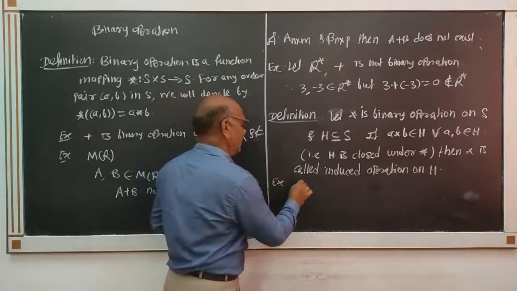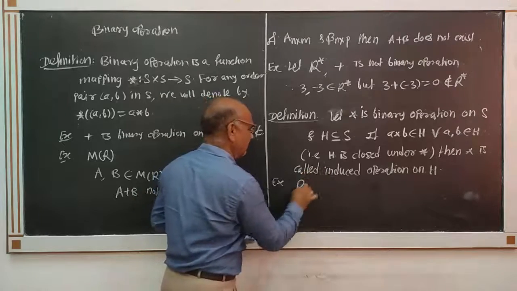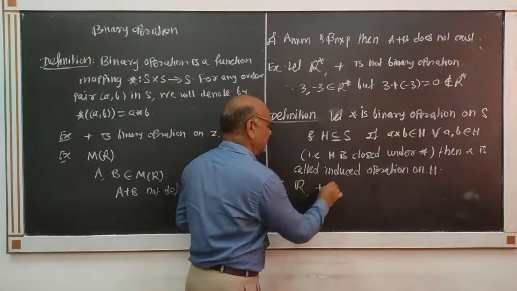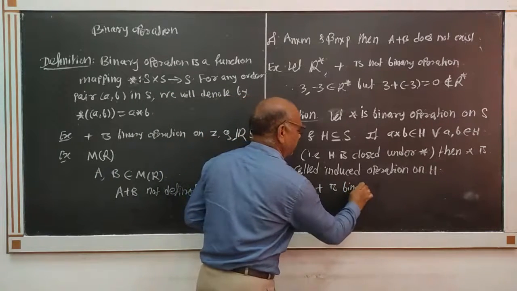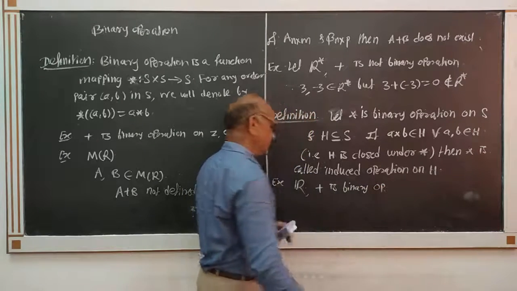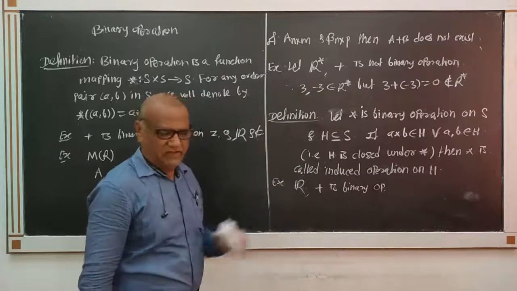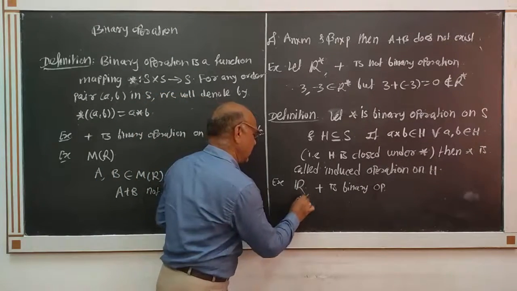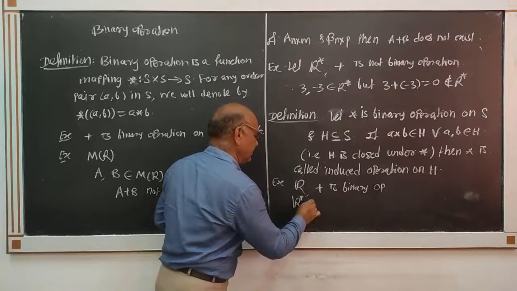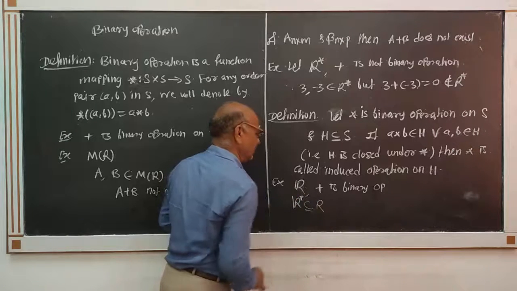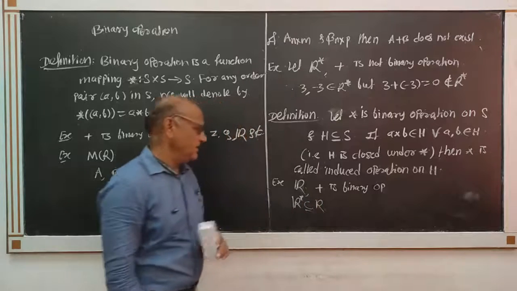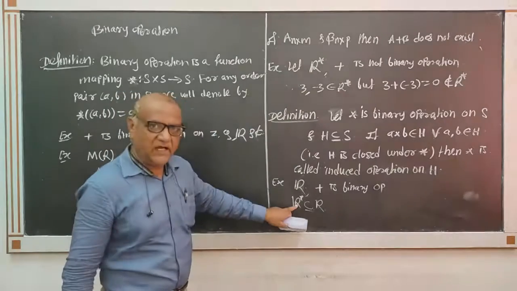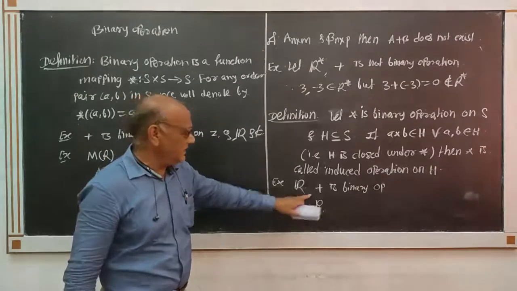Here, on the set of real numbers, our usual addition is a binary operation. If we take R star, which is a subset of R, by the previous example R star is not closed under addition.